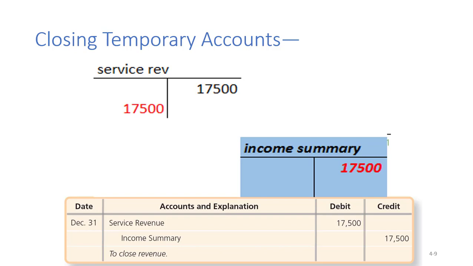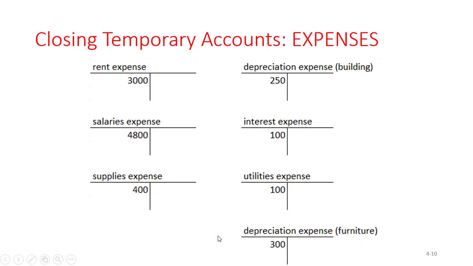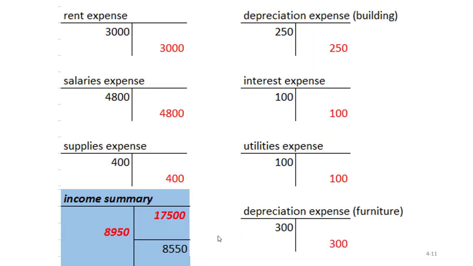Now keep in mind that if we're using some accounting software like QuickBooks, it's going to do all this behind the scenes, and you don't have to actually prepare these closing entries. But if we're doing a manual system, we need to do this, and we also need to understand what the software is doing. So now we've gotten rid of the revenues. Look at all these expenses. They all have a debit balance. How can we get rid of them? With credits. These are the entries that we're going to need to make into these T accounts to zero out.